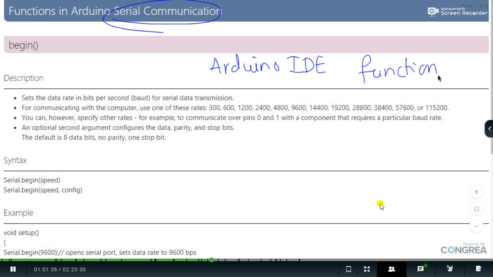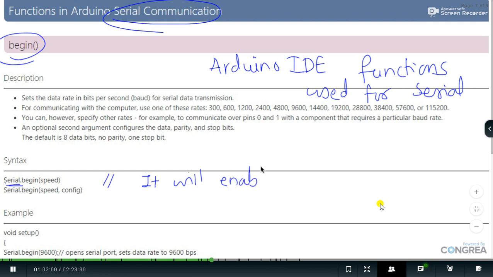So these are the inbuilt functions used for serial communication. So we are using them for the serial communication. So the first function is begin. Serial.begin, we have already used that, Serial.begin with the speed in brackets. We have given it as 9600, and it will enable the role of the RxD and TxD pin.